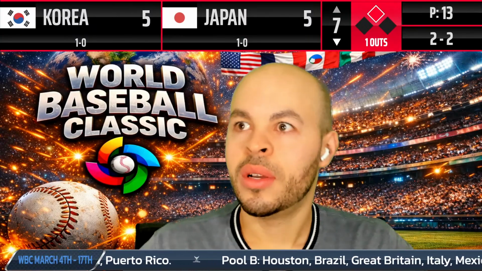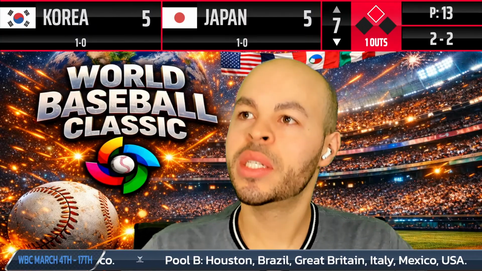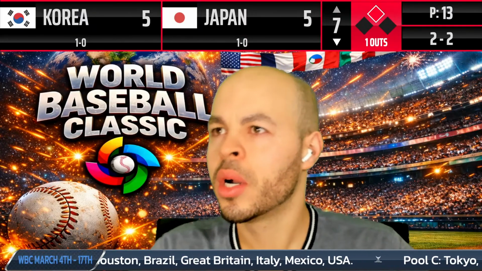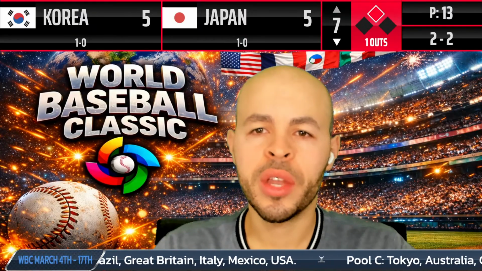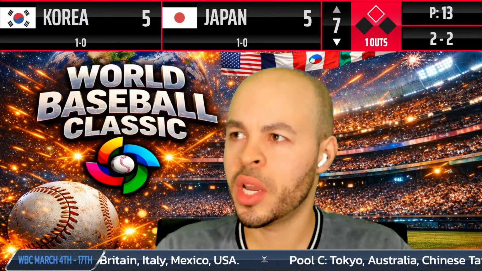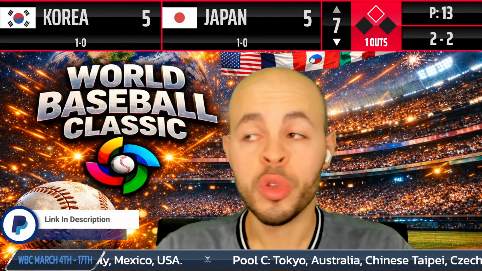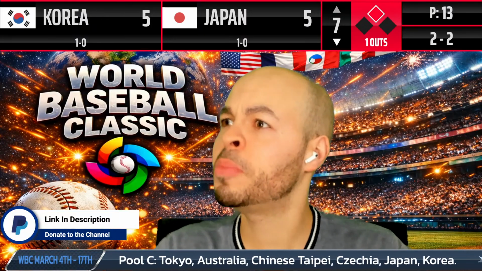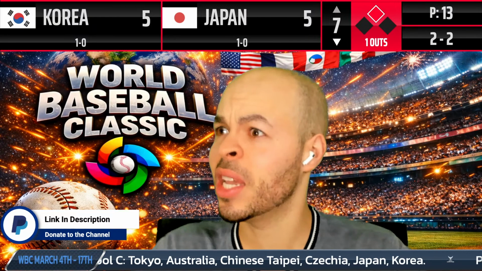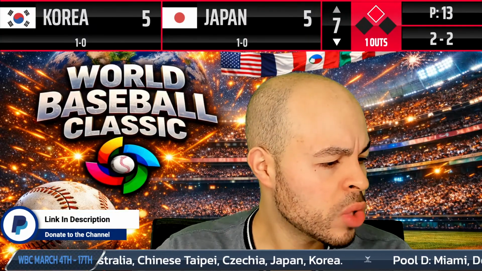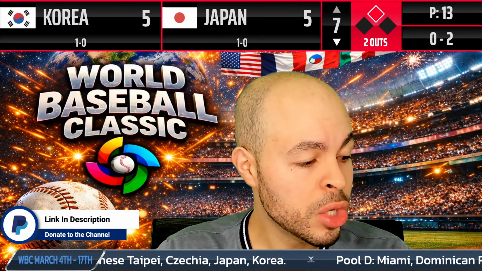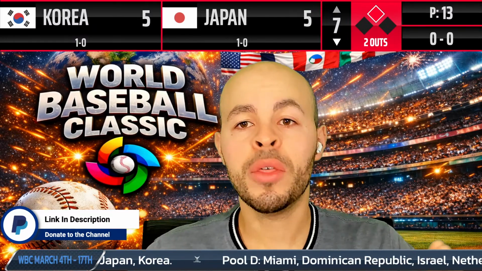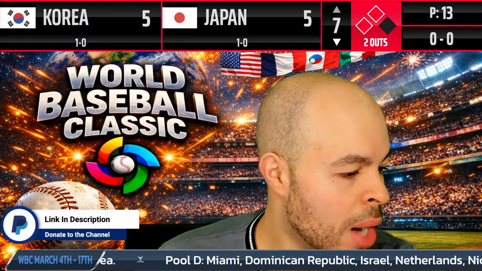Right now, Shohei Ohtani's on deck. This is the thing now. You cannot walk the hitter. You walk the hitter, you almost have to face Shohei Ohtani. You get him out, you may not have to face Ohtani. Here's the pitch. Hit hard. Oh, the first baseman blocks it. What a block. Wow. So there's gonna be 2 outs now. The runner's gonna make it to third base. Man on third base. 2 outs.